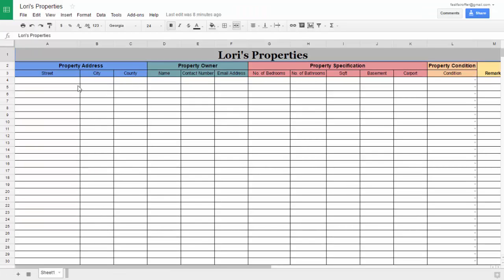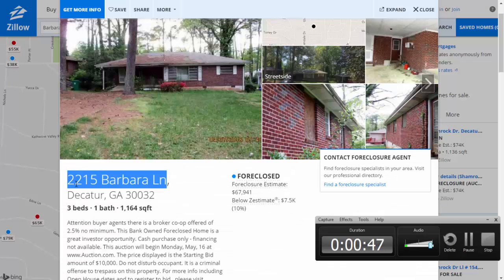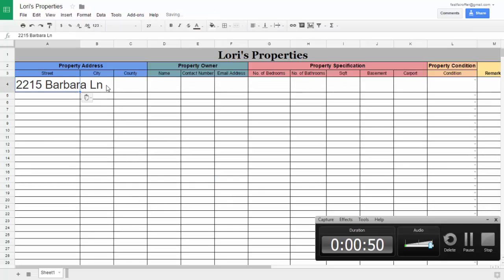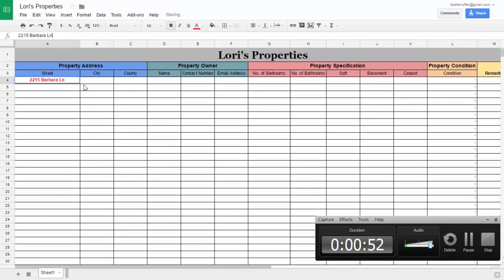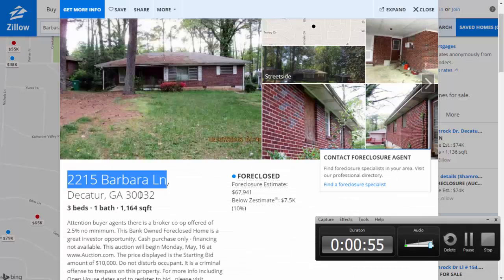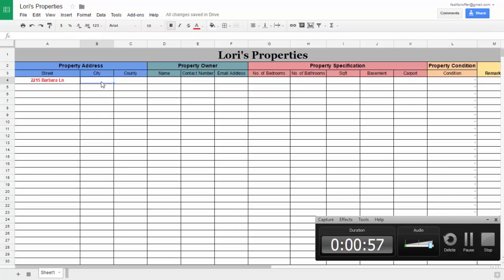This is a simple spreadsheet like an Excel where you can input all the information regarding the property. So I have here a sample. First thing that we need is street address. All you need to do is copy and paste. City, Decatur.